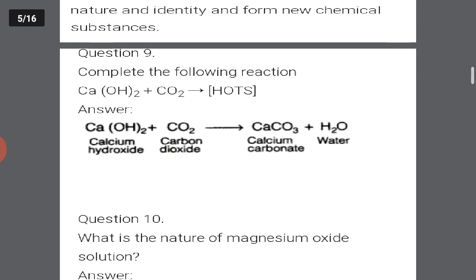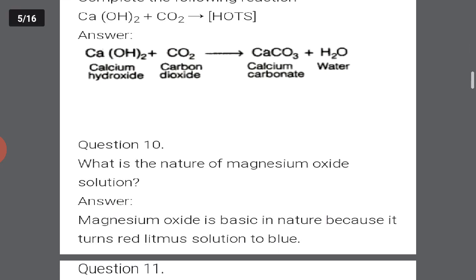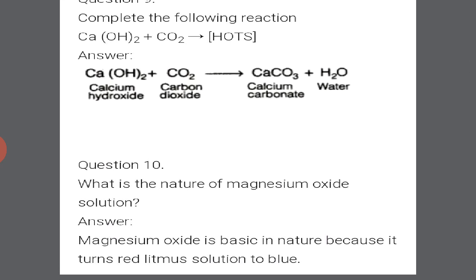Now complete the following reaction. Ca(OH)2 plus CO2 will give what? Calcium hydroxide plus carbon dioxide will give us calcium carbonate plus water, CaCO3. Got it? What is the nature of magnesium oxide solution? Magnesium oxide is basic in nature because it turns red litmus into blue. Got it?